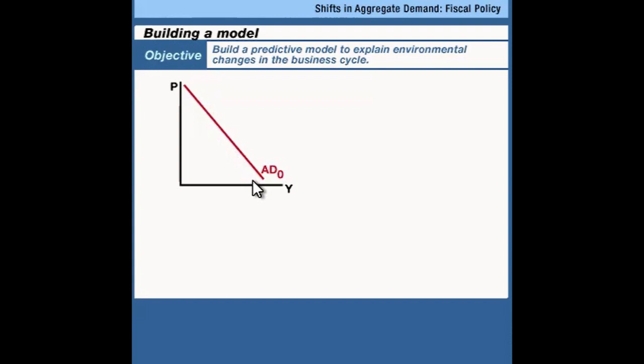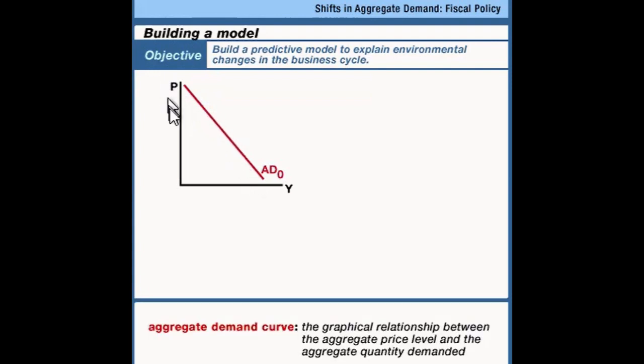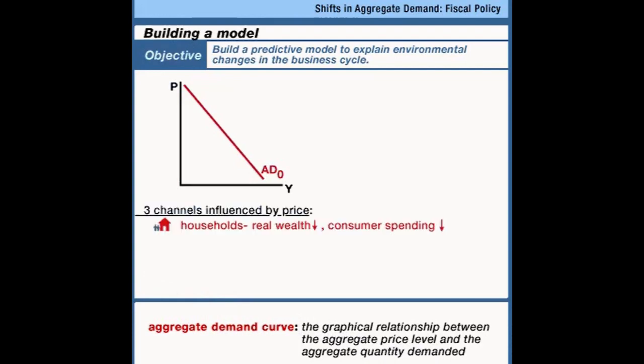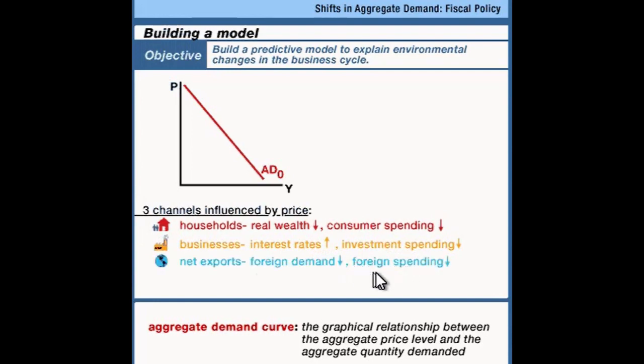And the aggregate price level influences total spending through three channels. First of all, rising prices shrink the real wealth of consumers and lead them to purchase less. Next, rising prices increase the demand for money, pushing up interest rates and leading businesses to spend less. And finally, rising prices cause our goods in our economy to be uncompetitive so that foreigners buy goods from other countries, shrinking net exports. The effect is that when prices rise, total spending falls, and that means equilibrium income in the economy, equilibrium spending, is less. That's why the aggregate demand curve slopes downwards.